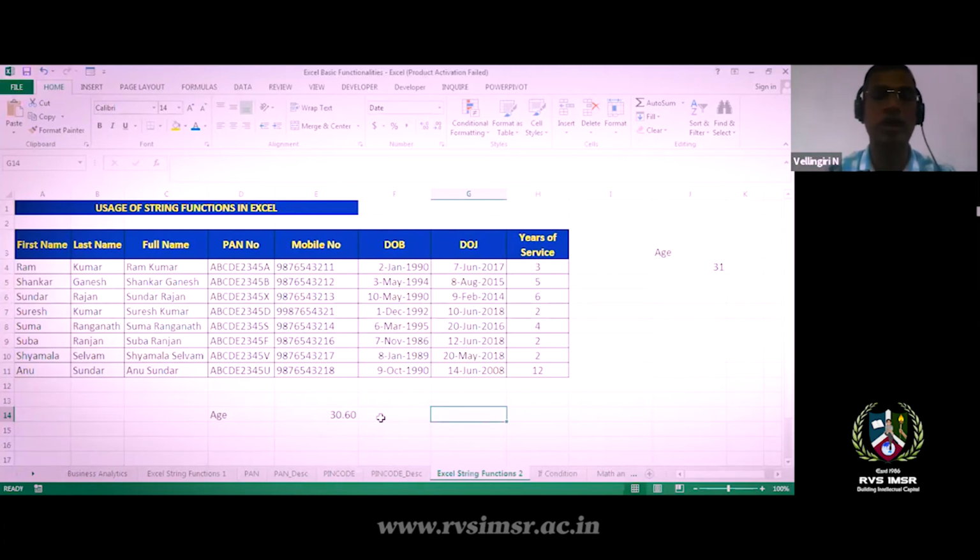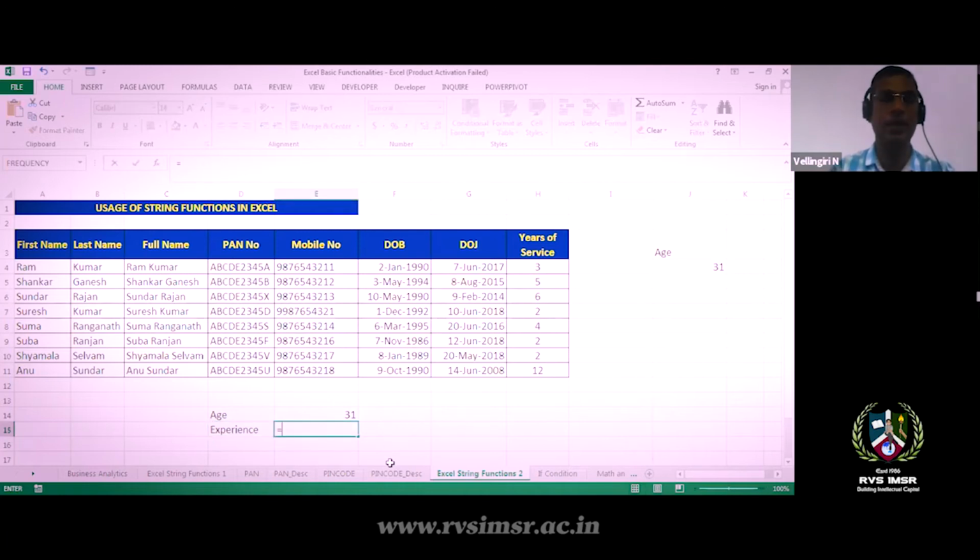We want completed years, so I removed the decimals and take it as 31 years. Similarly, I want to know their experience, that means how many years they are working in the company. For that, how should I do it? I want to calculate experience, so I'll write equal to NOW minus the date of joining.